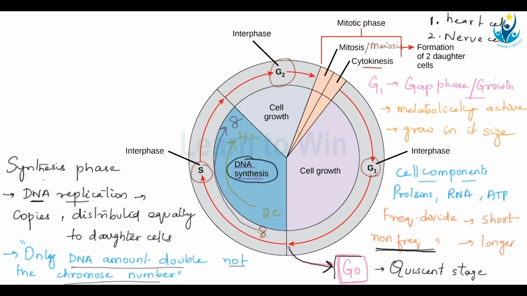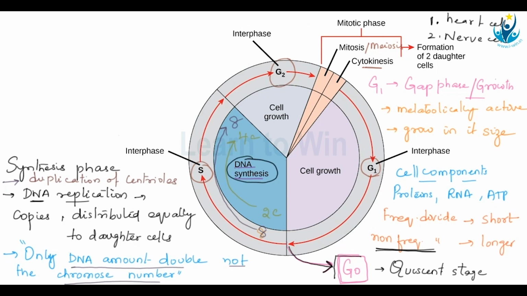Now, another thing that happens in the S phase that is very specific for animal cells is the duplication of centriole. In the cell chapter, you've seen that centrioles are present in animal cells and they help in the formation of spindle fibers for cell division. So, centriole duplication also starts in the synthesis stage.